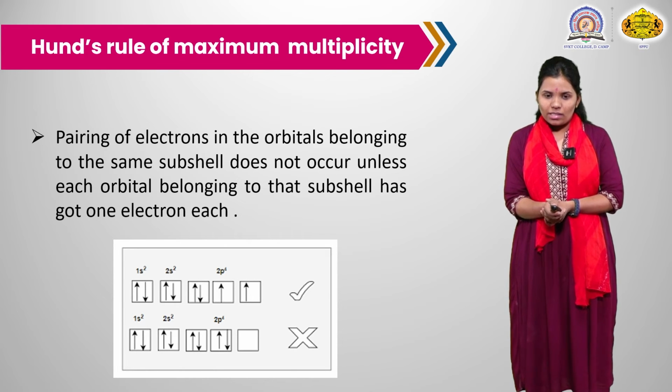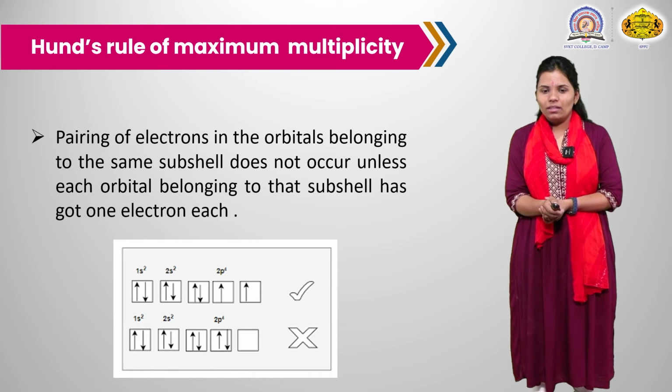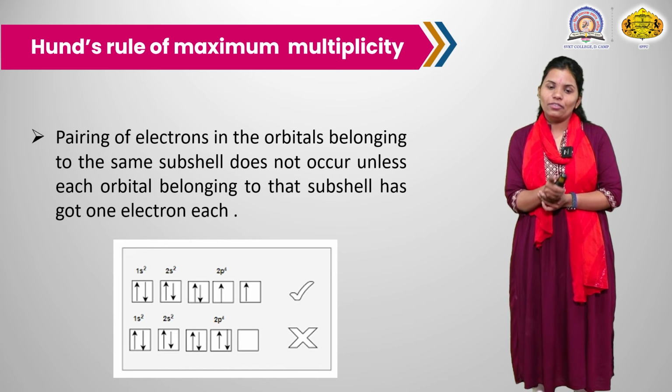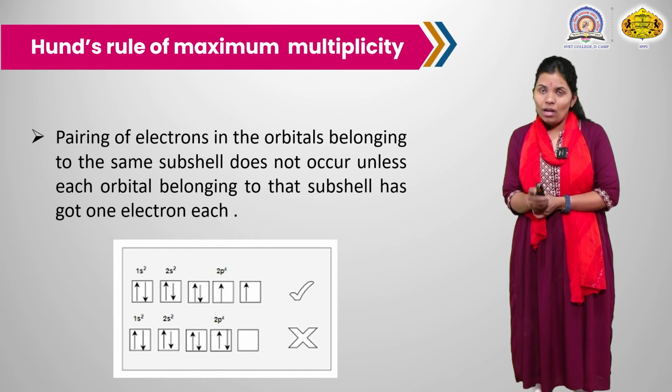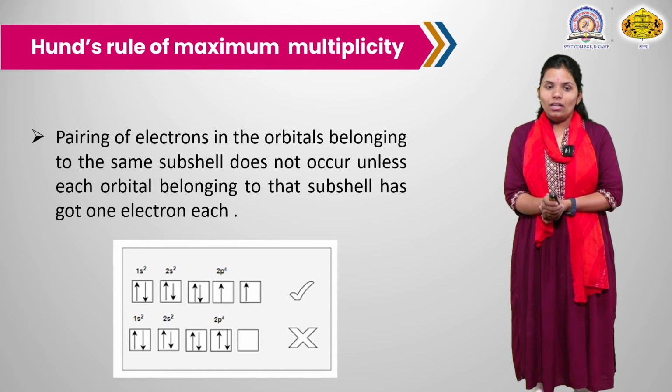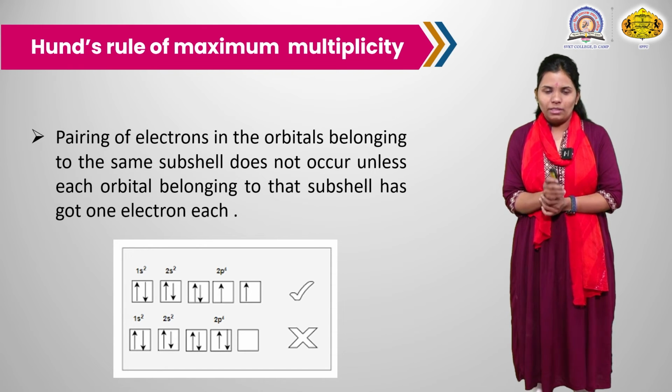In the second, there is a cross sign, because there is pairing while a vacant orbital remains. Only after filling each and every orbital does the pairing happen. This is Hund's rule of maximum multiplicity.